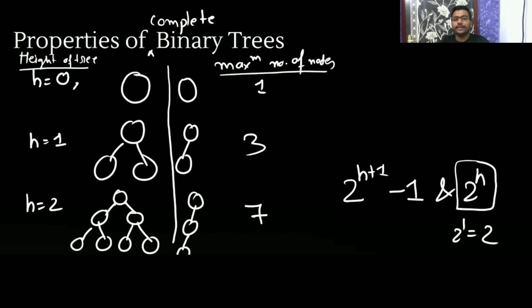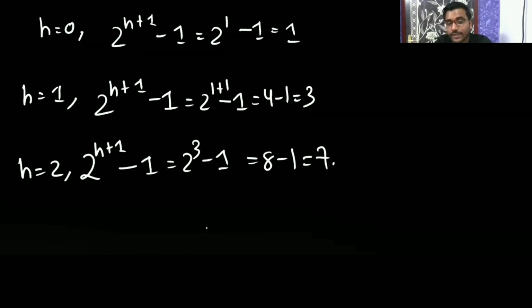Now when height is 2, you require at least this node also, because if you give only this, then it is not going to be a complete binary tree. It is not going to be in sequence manner.